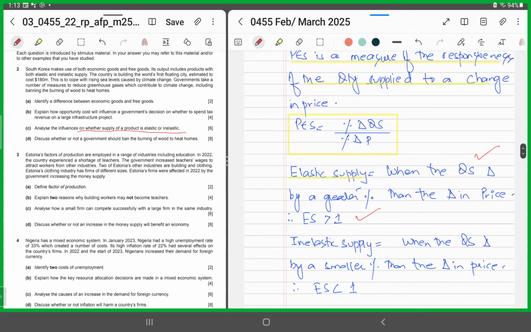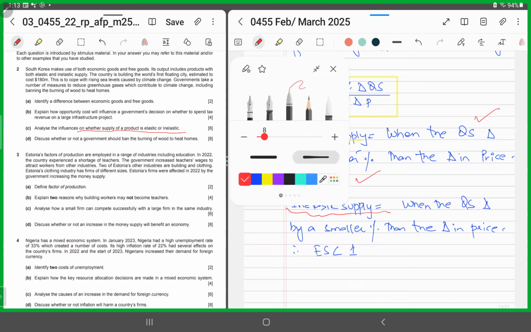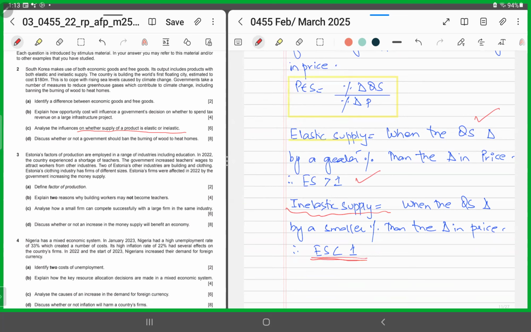It would be said to be inelastic if the change in quantity supplied is lesser than the change in price. So when the quantity supplied changes by a smaller percentage than the change in price, elasticity of supply is said to be inelastic, and it has to be less than 1.